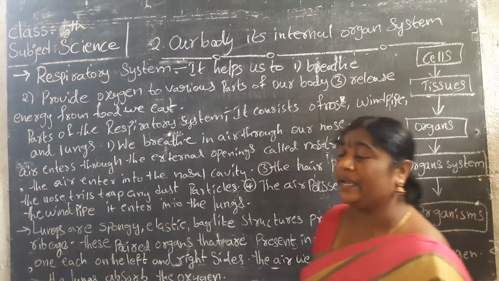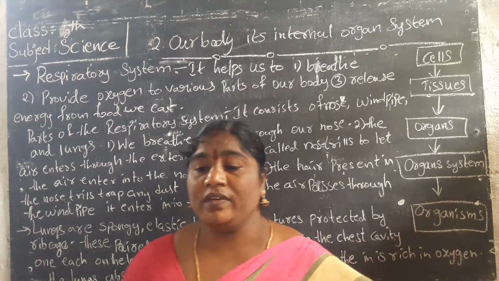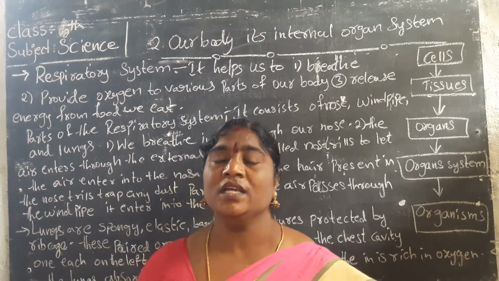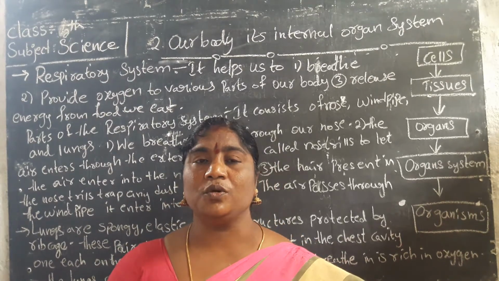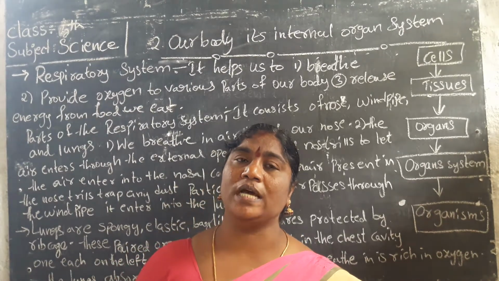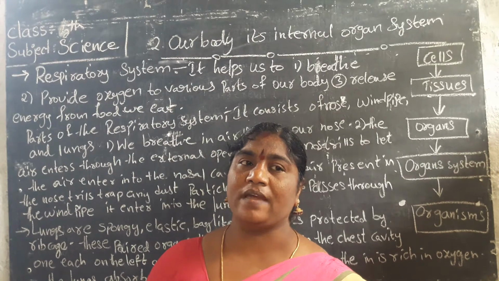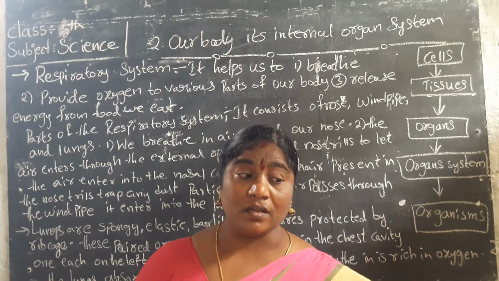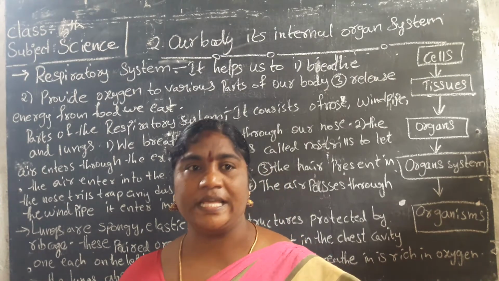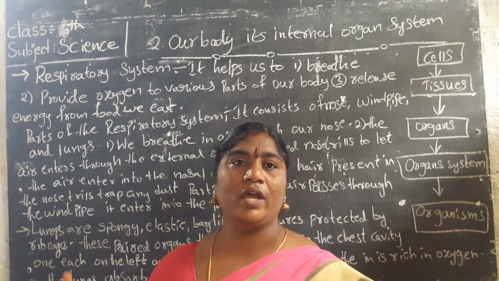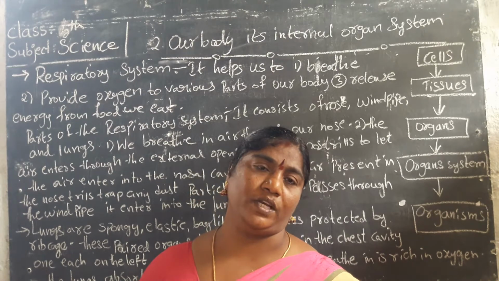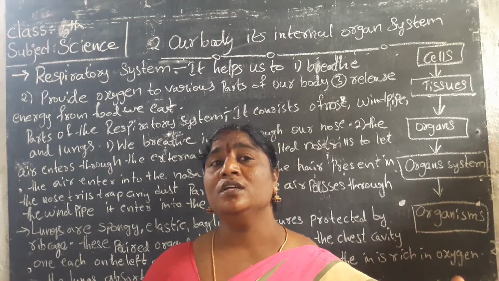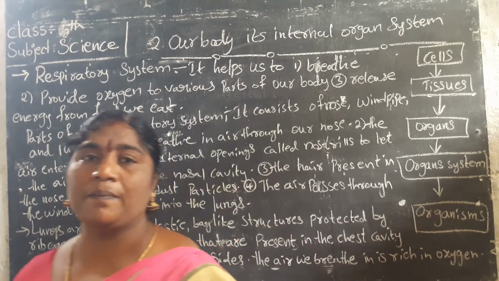It consists of the nose, windpipe and lungs. We breathe through our nose. The air goes to the nostrils and nasal cavity, and the hair present in our nostrils keeps dust particles out of the air. Then the air is sent through the windpipe, and finally it reaches the lungs.